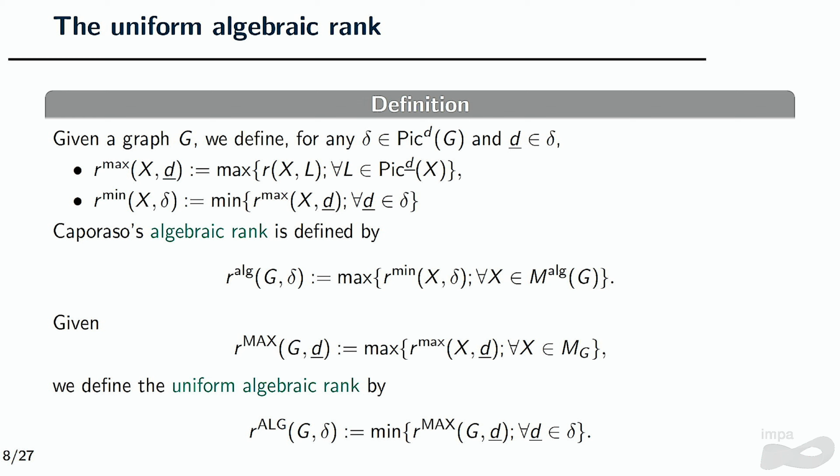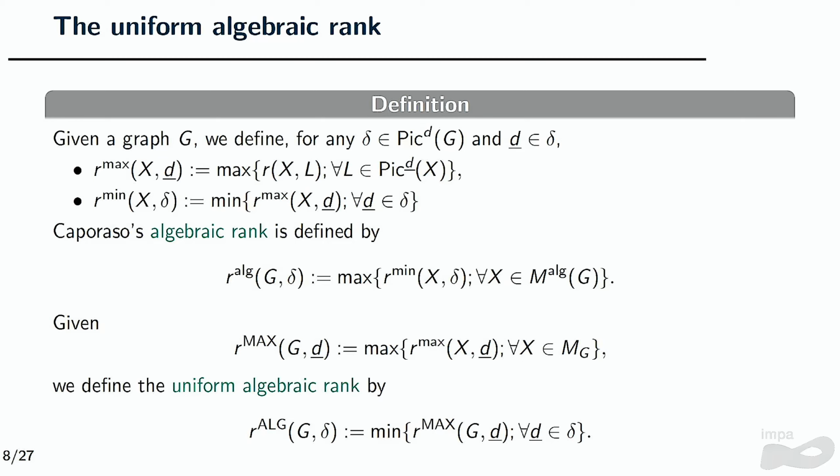I cannot take the maximum, as we saw. And for last, I would take the maximum on all of the curves that have G as its dual graph. This rank has a lot of properties that we'll see reflected on what we call the uniform rank. But one of the first questions that we ask is, is the minimax order really important, or can we change it? Can we change the minimax order?